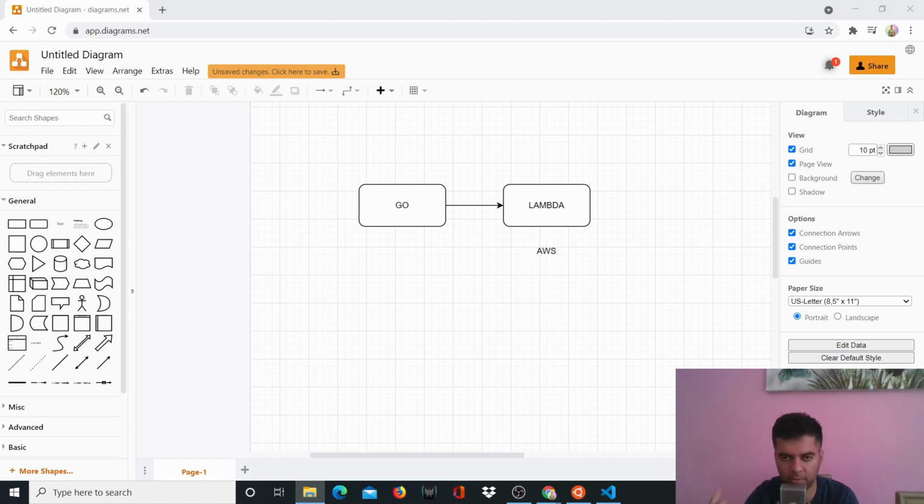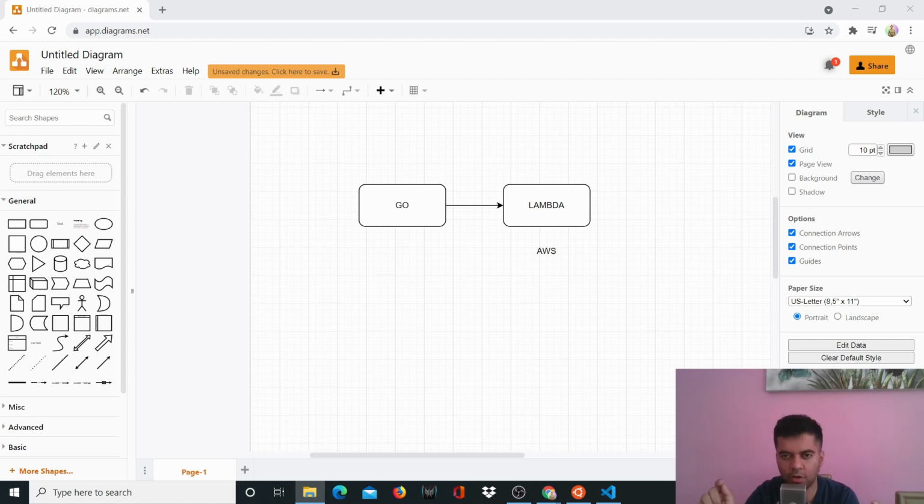Everybody's kind of adopting it. Everybody's using it. It's widely used, very popular. It's important, so it's important to learn. And that's why I wanted to create this video, which is about creating a very basic Golang function and then deploying it as a Lambda function in AWS.